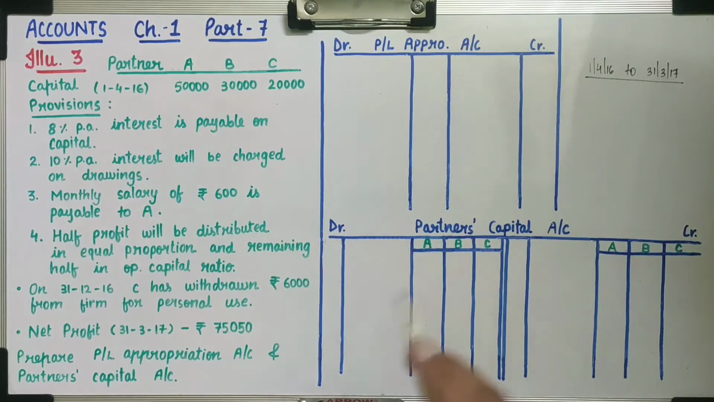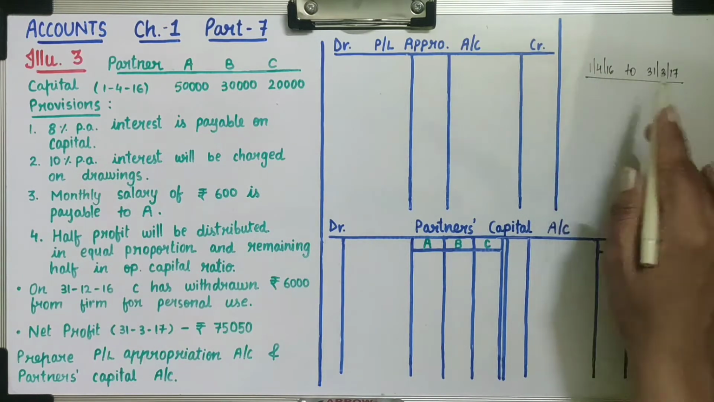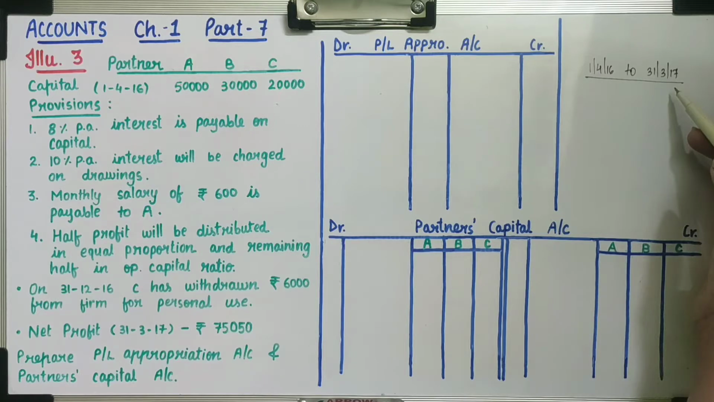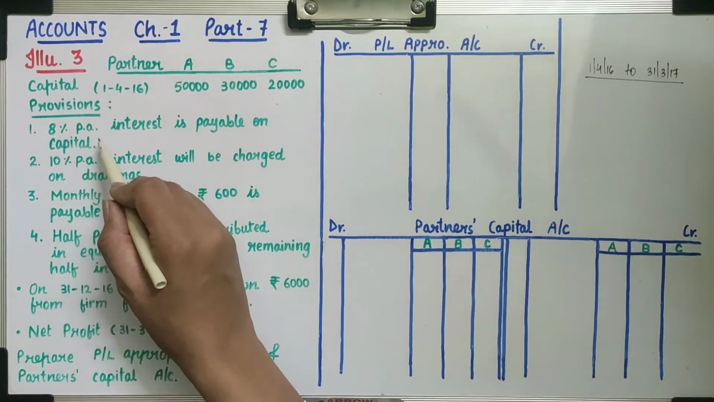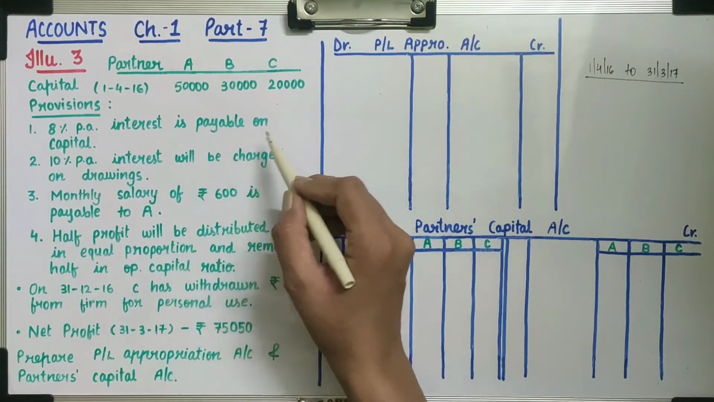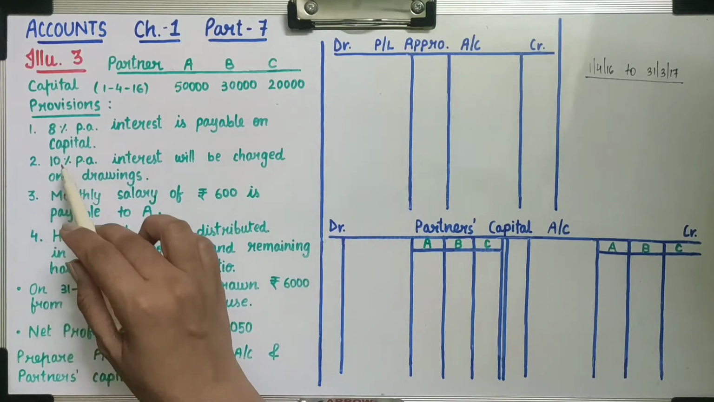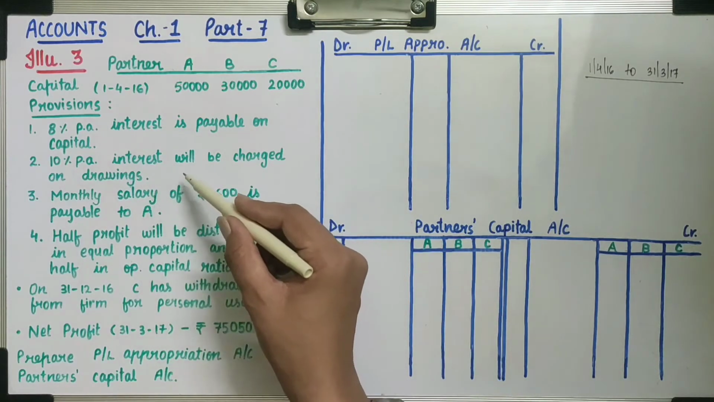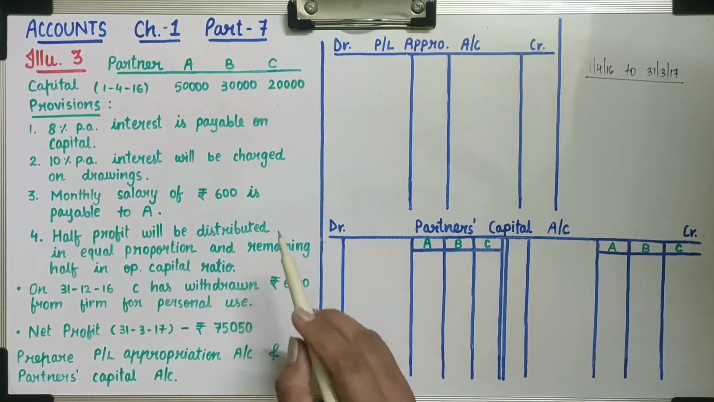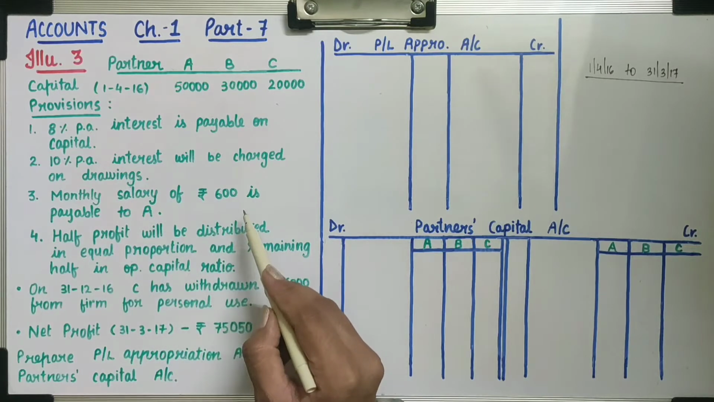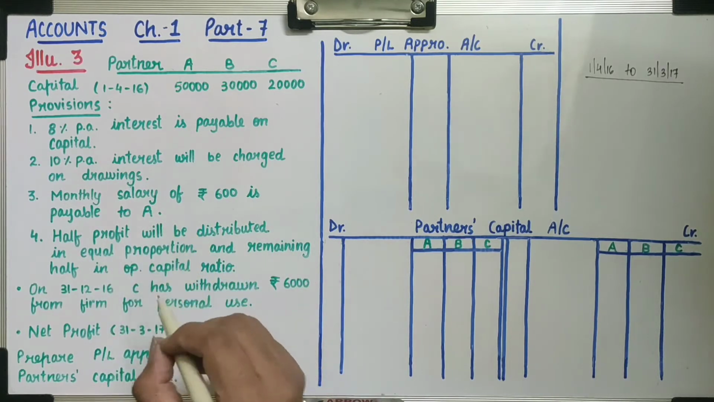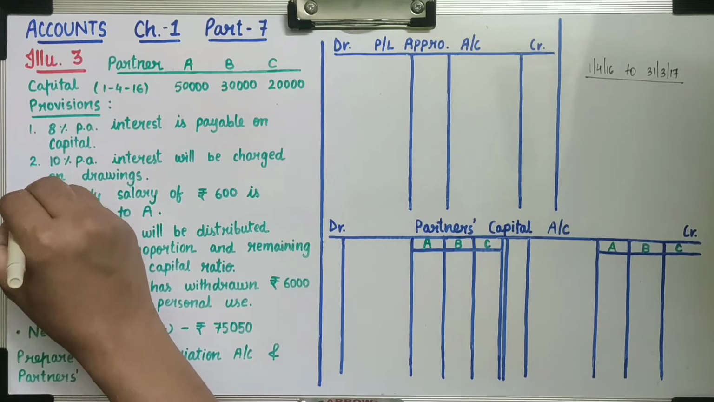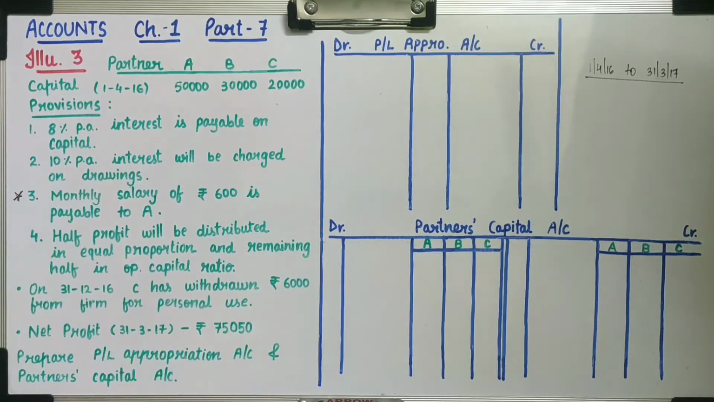So our financial year will be from 1/4/16 to 31st March 2017. This is our financial year. Now there are some provisions. First, 8% per annum interest is payable on capital. Second, 10% per annum interest will be charged on drawings. Third, monthly salary of rupees 600 is payable to A. This is a new point which was not covered in the first and second illustration.